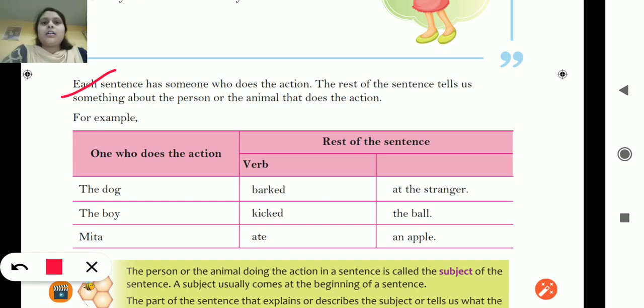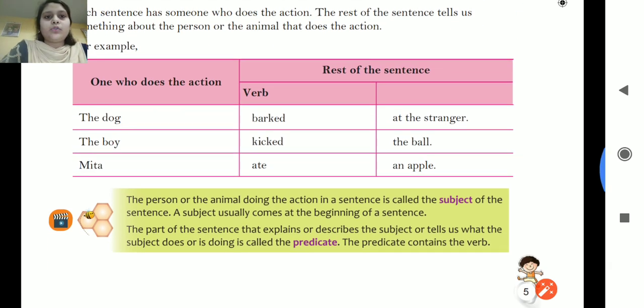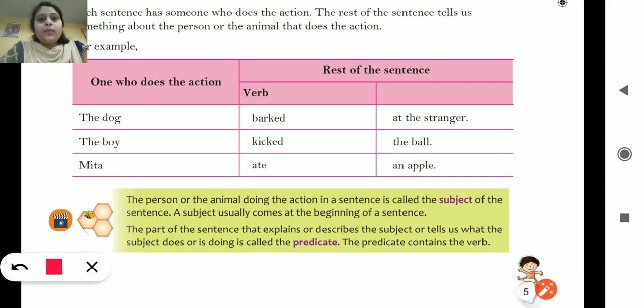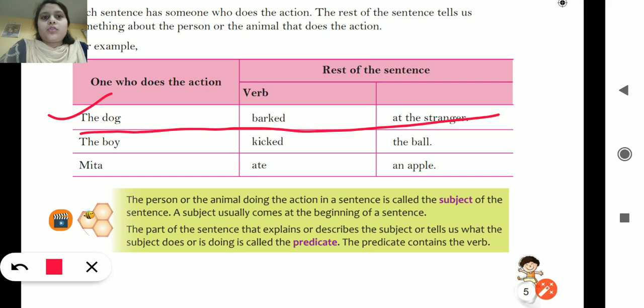And after that subject, the rest part of the sentence is called the predicate, means what is the work done by that subject, what is the action done by that subject. So suppose we take this example. For example, the dog barked at the stranger. So who is doing the action? The dog. The dog is doing the action.